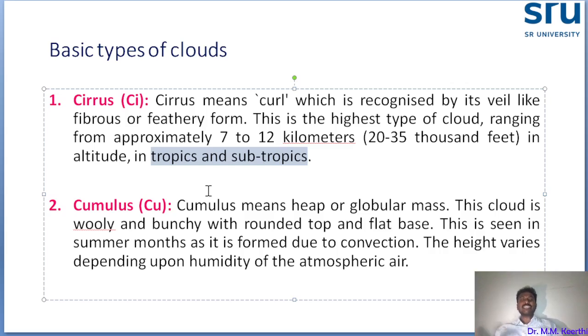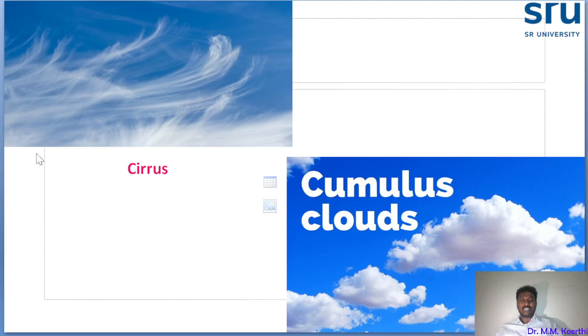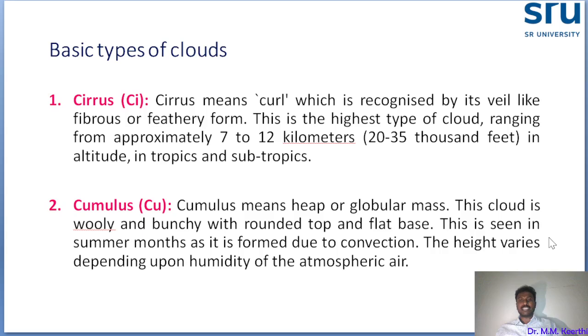Okay. The next cloud is called cumulus. Cumulus means heap or globular mass. Heap means it is like a collection of clouds, like a heap. And globular mass, it is like a globular mass. You see this picture. This is a cumulus. It is like a heap, like how we keep grains and produce in a heap. So it is a heap-like structure. Globular mass.